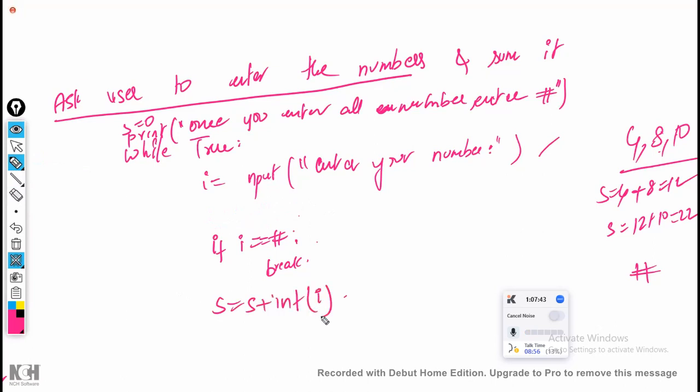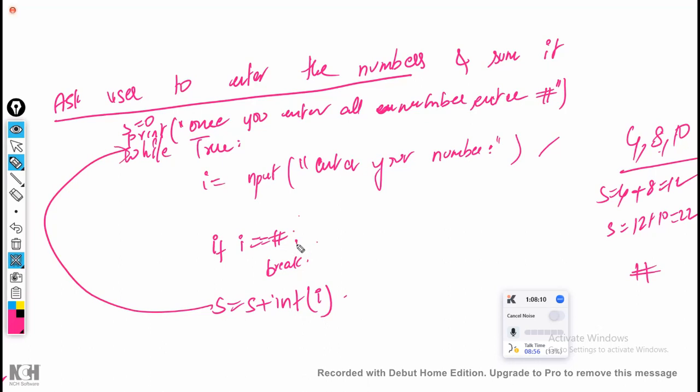Now what happened? First the user is going to enter 4. Since the value is 4, it is not equal to hash. So S is equal to S plus int of string of 4, that is 0 plus 4, total is 4. From here, it will go back to here. First, it will check the condition whether it is hash or not. Only if it is not hash, it will convert to a number. If it is hash, it will stop. Now there is no code problem.